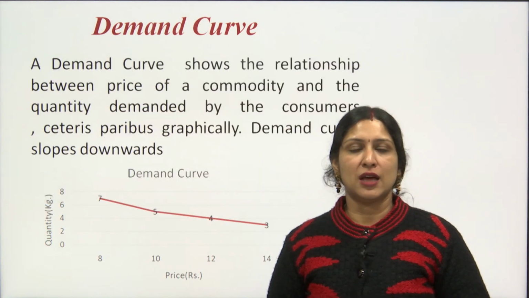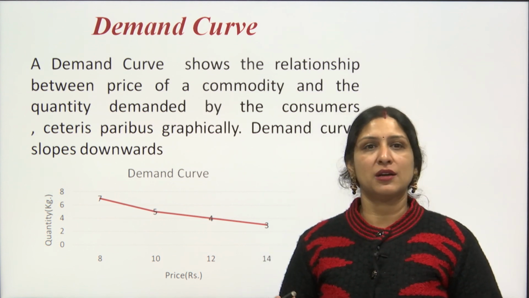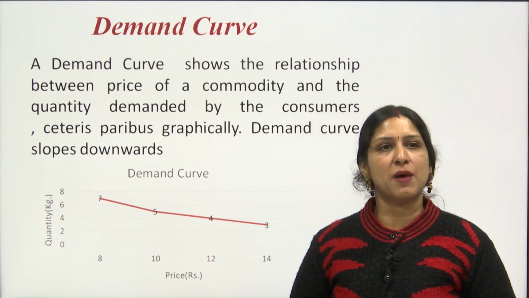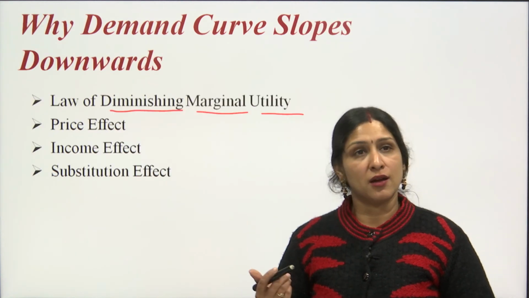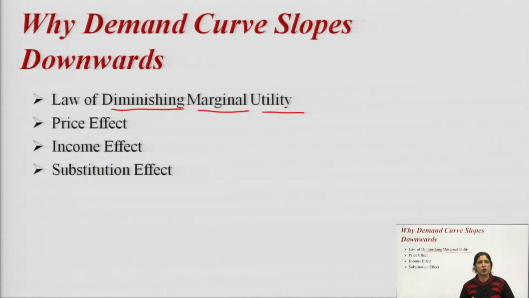Then we discussed the demand curve. As we know, the demand curve slopes downwards due to the law of demand being applicable. Then there are the reasons due to which the demand curve slopes downwards. The law of diminishing marginal utility means that with the successive use of a particular commodity, the satisfaction derived from it keeps on decreasing. Price effect, income effect and substitution effect, which we had already discussed, will result in a downward sloping demand curve.